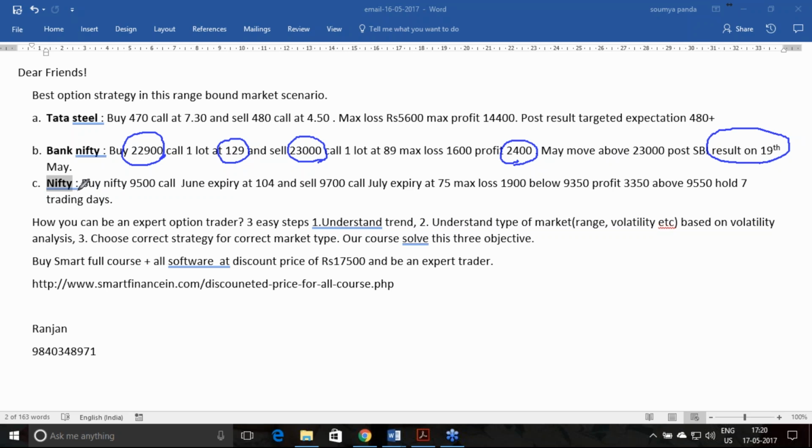I've also told you for Nifty, buying the June 9,500 call and selling the 9,700 call. This is a net delta zero strategy, and I told you to hold for 7 days. Below 9350 I told you to book loss and come out, and above 9550 to book profit and come out. So this is what I have given you, and how these have performed, that we have to see.